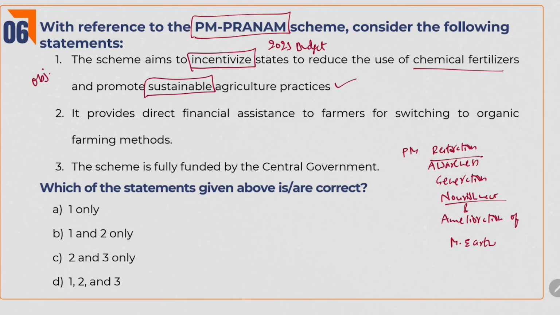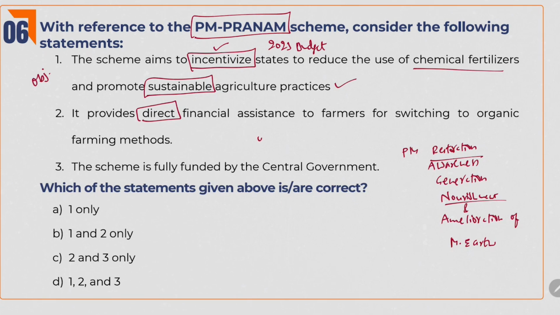Second one, it provides direct financial assistance to farmers for switching to organic farming methods. Yes, the scheme wants to promote these sustainable practices, but it is not at all providing direct financial assistance. Actually, in the first statement also we saw that it incentivizes the states.